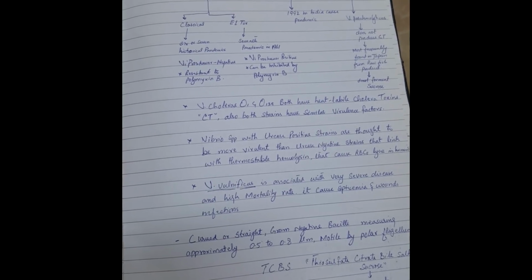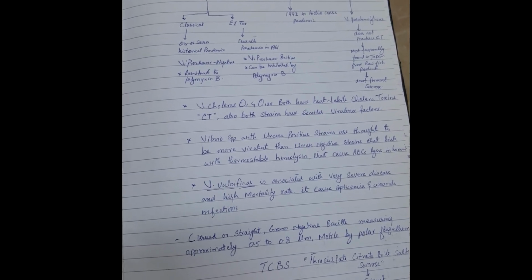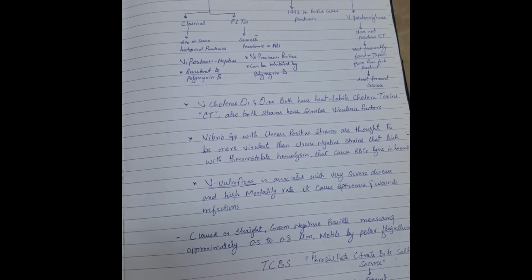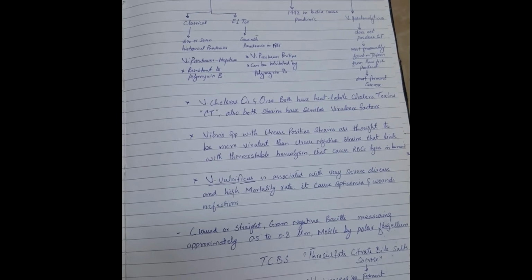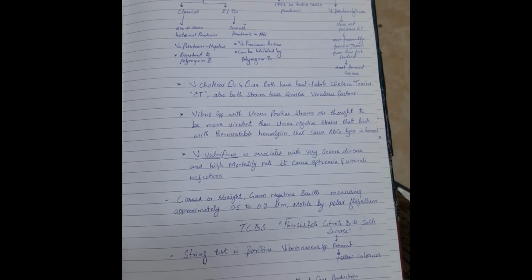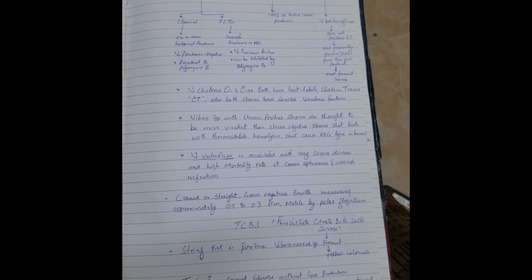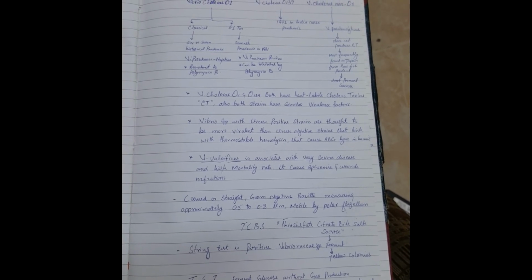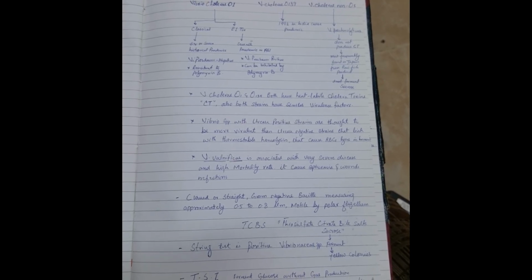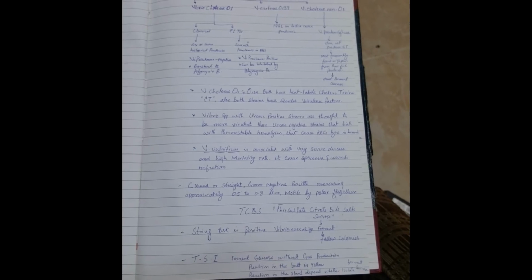The main presumptive identification is a string test for this organism. Vibrio have curved, straight, gram-negative bacilli of approximately 0.5 to 0.8 micrometer, motile by polar flagella, and the media of choice is thiosulfate citrate bile salt sucrose agar, TCBS, and also in the TSI, the fermentation of glucose without gas, the reaction in the butt is yellow, while the reaction of the slant depends upon whether the organism ferments sucrose or not.